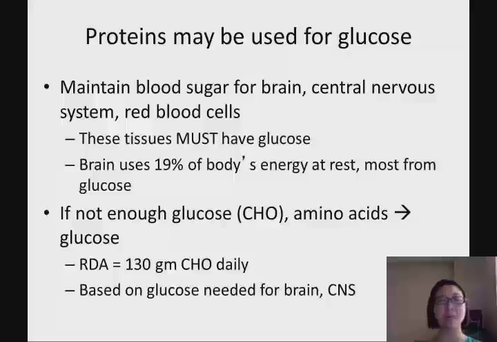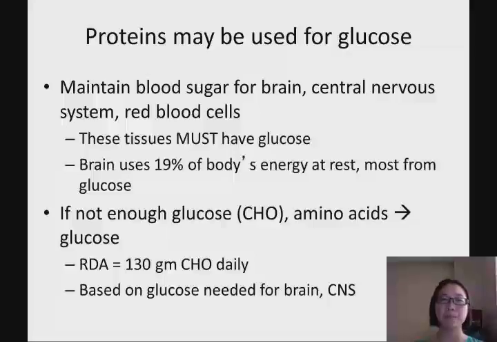As you can see, this maintains blood sugar for the brain, central nervous system cells, and red blood cells, because those organs like to use glucose as energy. Once you do not have that, we use protein to make glucose. That's why you should have at least 130 grams of carbohydrate daily, based on what our brain and central nervous system need.